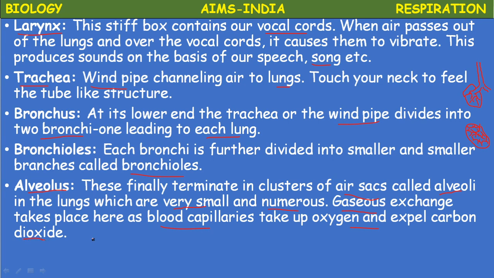So the air from the external environment enters the nostrils, from the nostrils into the nasal cavities, from the nasal cavities to the pharynx, from the pharynx into the larynx, from the larynx to the trachea, from the trachea to the bronchus, from the bronchus to the bronchioles, and finally enters the lungs. Where in the lungs? Into the alveolus.